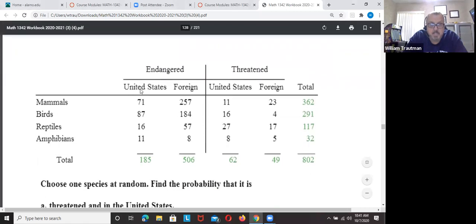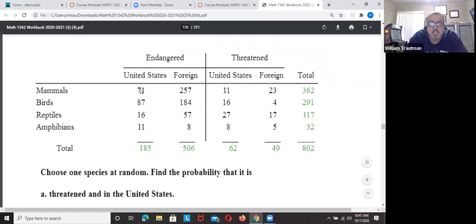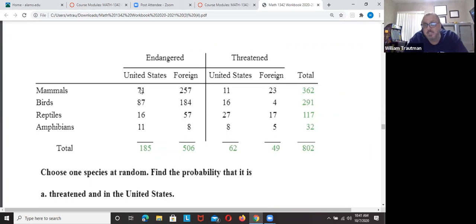Yeah. Okay. So here's the next one. You see on this one, they added all the totals for us already. Let's take a look at this one. Choose one species at random. Find the probability that they're a threatened species, and they're in the United States. And means it happens at the same time.